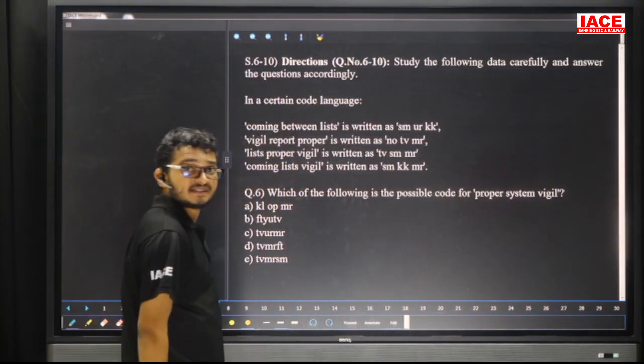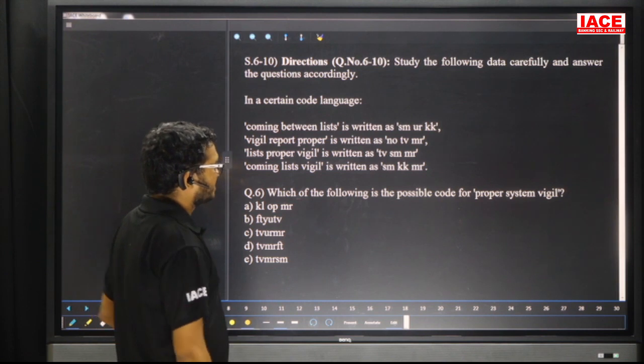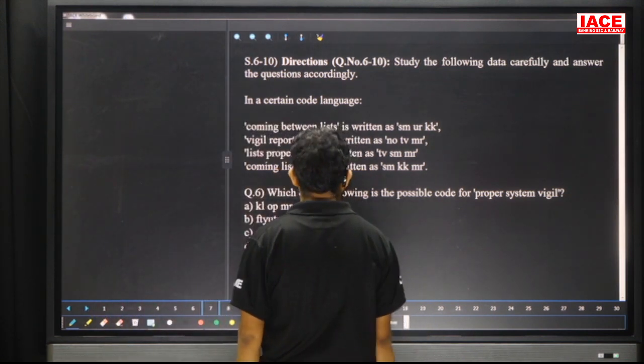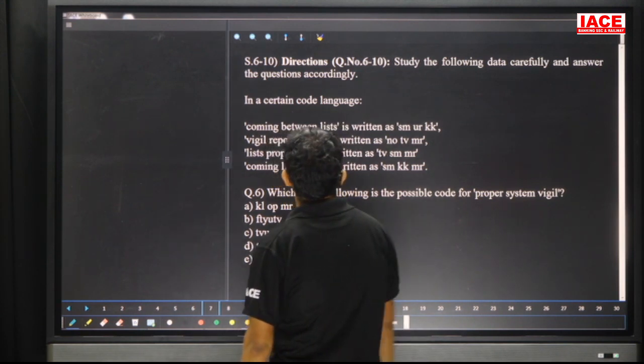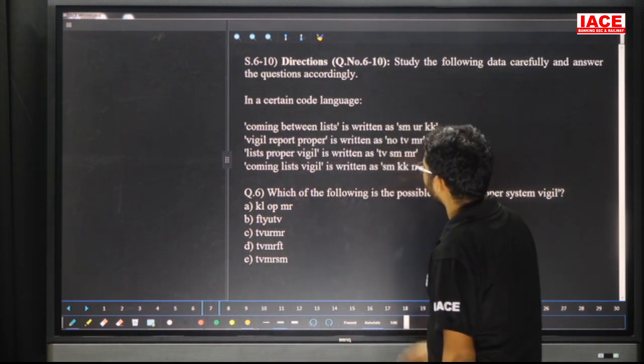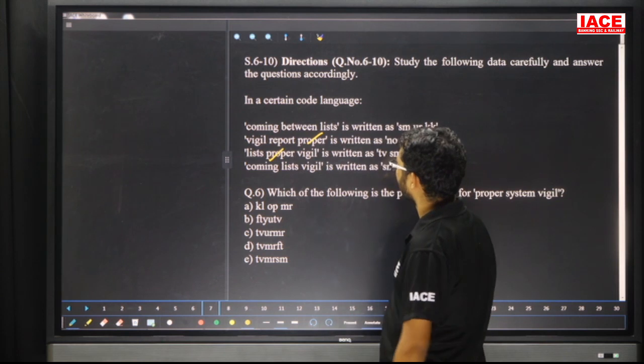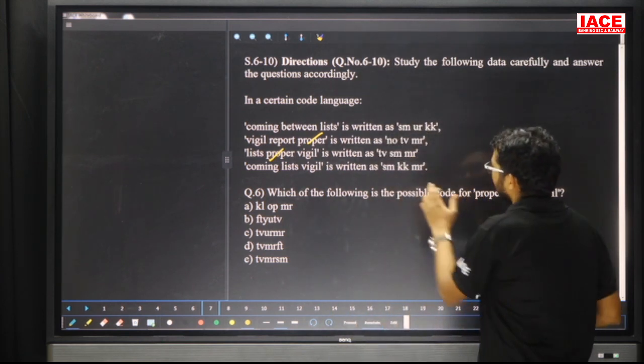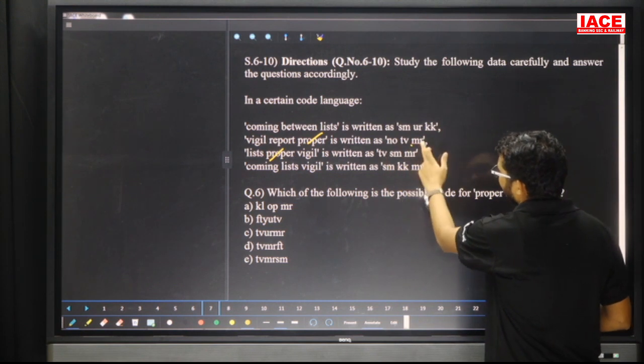Question number 6: Which of the following is the possible code for the proper system whistle? Yes, friends, check here. Take care. Proper. Friends, proper is present in which lines? Here we have proper. Here also we have proper. Next one is what? First line, second line, third line. N1 are there. TV, MR also there.